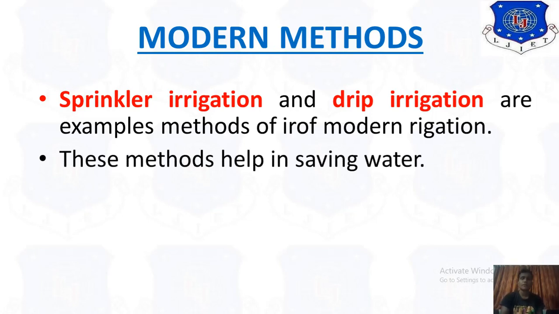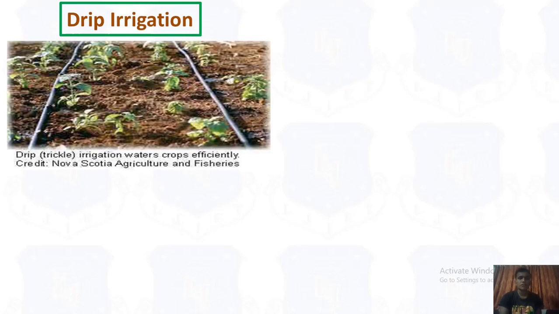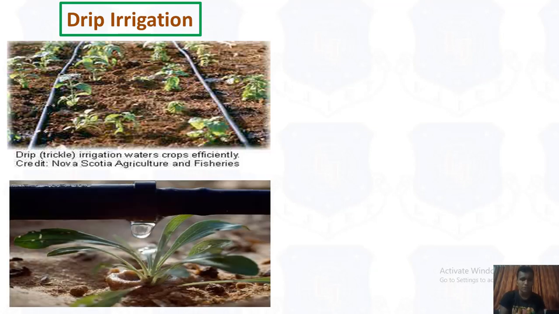Okay, in the old methods we lose a lot of water. We know that water is very important. Okay, so let us see with pictures the drip irrigation system. In the drip irrigation system you can see the water drops that are given to the actual base of this crop. You can see the actual pictures.